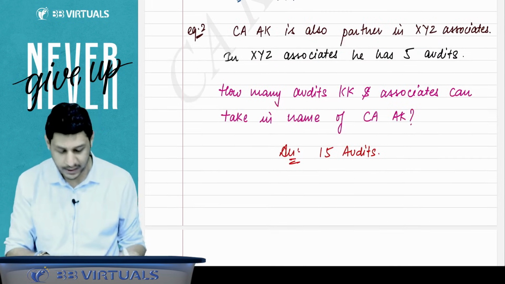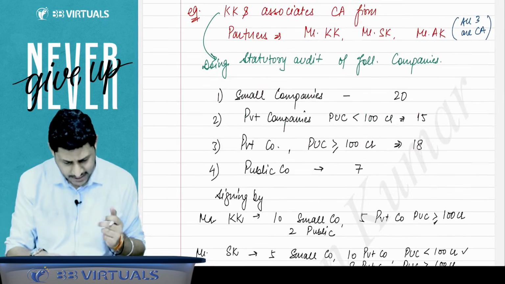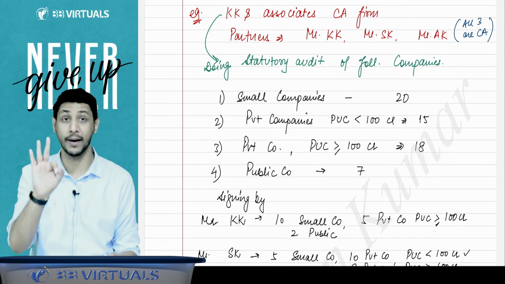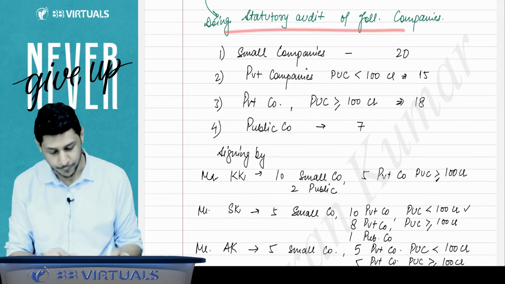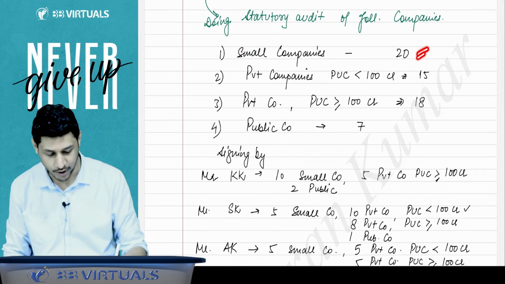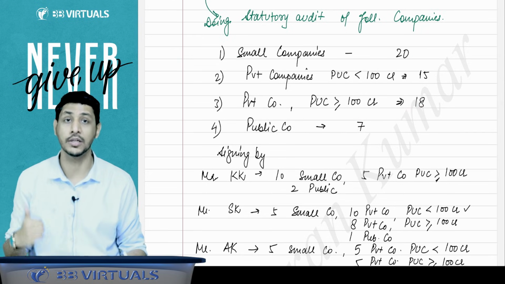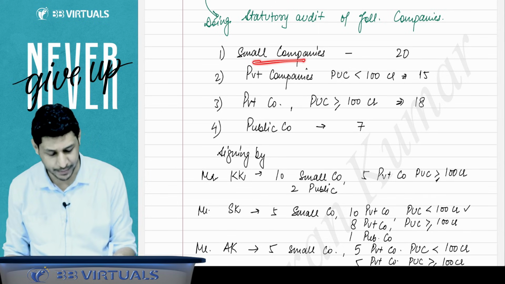For that I have given you the example. You can read it. There is a firm, KK and Associates, a CA firm, and 3 partners are there: Mr. KK, Mr. SK, Mr. AK. Right now the firm is having the audit of these companies. You have to tell how many further audits can be taken by the firm and how many individually they can sign. Small companies, they are having 20.